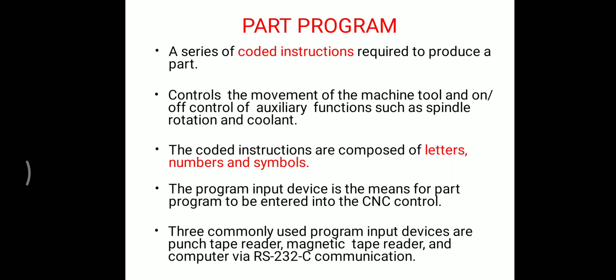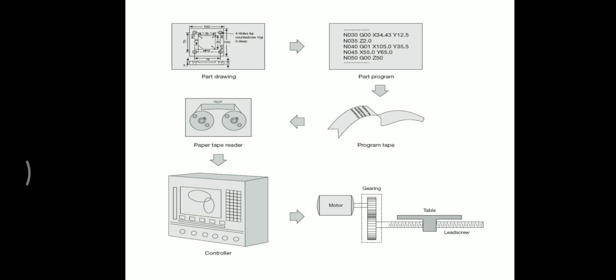It is the detailed step-by-step instruction that tells the machine what to do. Here the software is the sole element that controls the sequence of movement of the NC machines, hence it is also called a software-controlled machine. Here the programmer plans the entire operation.